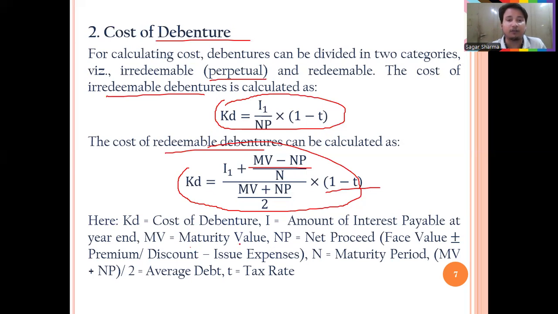Here MV is maturity value and NP is net proceeds. So we will calculate by face value. If it is issued at a premium, then we will add, and if it is at a discount, we will subtract.